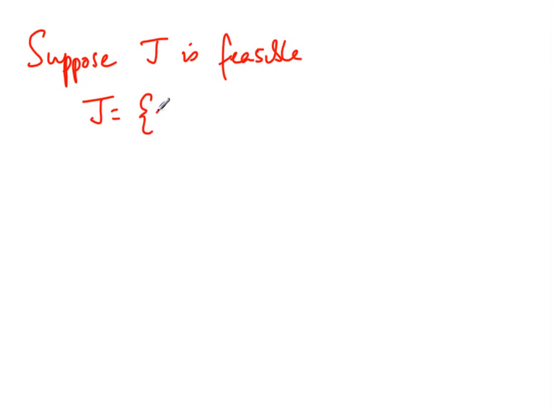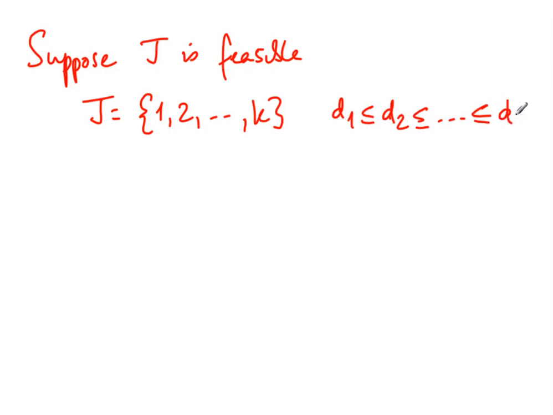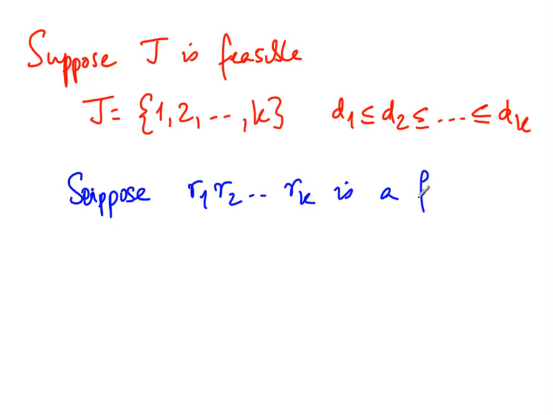Okay. So suppose J is feasible. As before, we assume that J is given in the order that the greedy strategy would have used, in deadline order. So we are currently maintaining J in this order, but J is feasible, but perhaps not in this order. So suppose R1, R2 to Rk is a feasible schedule. So this is not the schedule that we have assumed.